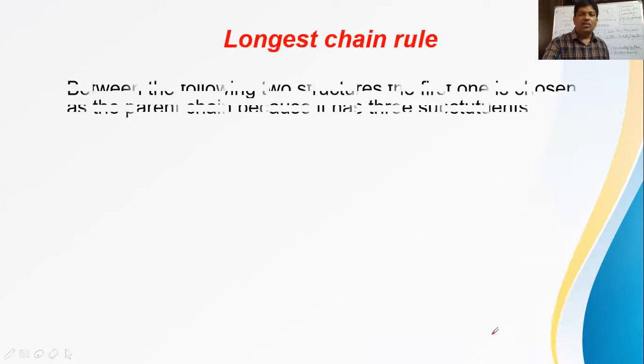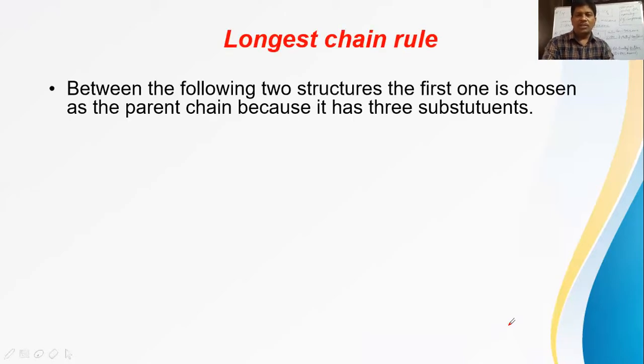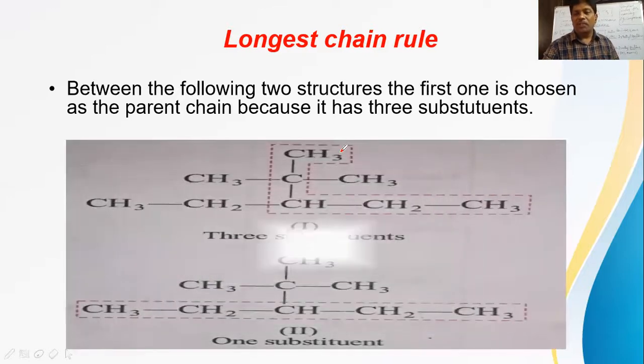And for the longest chain rule, take one more example. Between the following two structures, the first one is chosen as the parent chain because it has 3 substituents. That means this statement indicates that after selecting the longest chain, we have got a longest chain with the same number of carbons in 2 cases. After selecting the parent chain, the selected parent chain must contain the more number of branches. The more the number of branches, the more likely the selection.